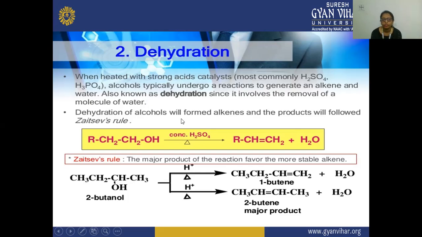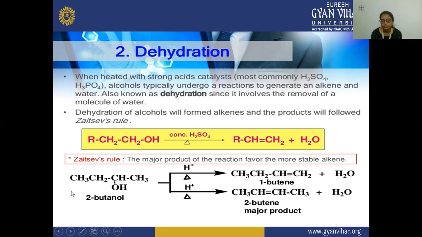So in the dehydration of alcohol, there is a formation of the alkene, and the product forms according to the Zaitsev rule. So what is the Zaitsev rule? In the Zaitsev rule, the major product of the reaction favors the most stable alkene. So which will be the major product? That will be the most stable alkene. Here we are heating this alcohol in the presence of a strong acid catalyst, concentrated H2SO4, and there is a removal of a water molecule from the alcohol, and the product formed will be an alkene according to the Zaitsev rule.